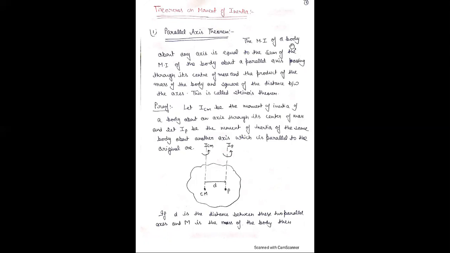The moment of inertia of a body about any axis is equal to the sum of the moment of inertia of the body about a parallel axis that passes through the center of mass,